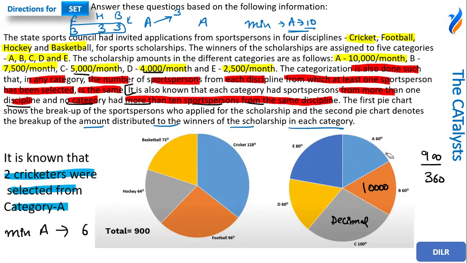Now since I am left with the value of six, there are six persons in category A. For category A, we are assigned 10,000 rupees per month, so the amount that would be paid in category A would be 60,000. In category B, it would be 60,000. In category D as well, this would be 60,000. In category E, this would be 80,000. In category C, this would be 1 lakh. So this is the amount breakup that I can get now.